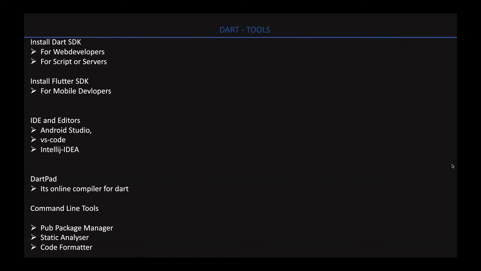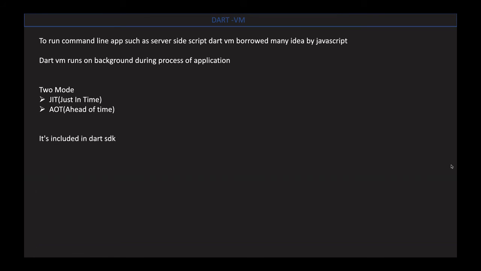Static Analyzer evaluates and reports errors and warnings in your code. Code Formatter formats your code following the recommendations of the Dart style guide. Standalone Dart VM is the command line application for server-side scripting and programs. Dart VM runs in the background during the process of the application.